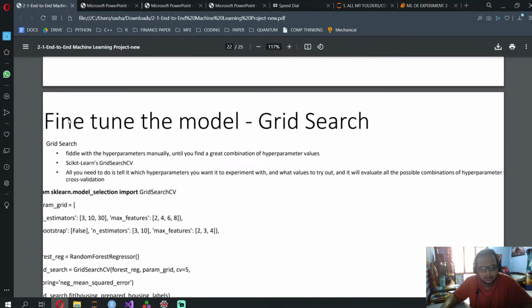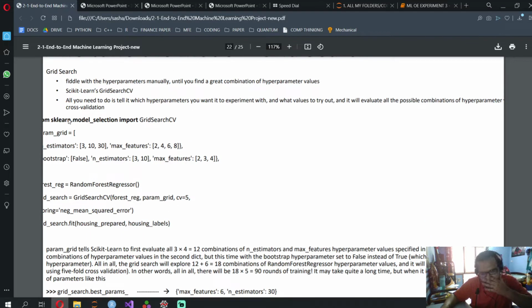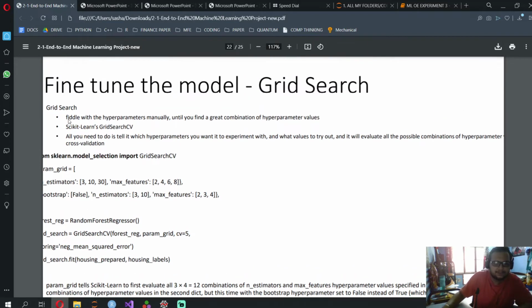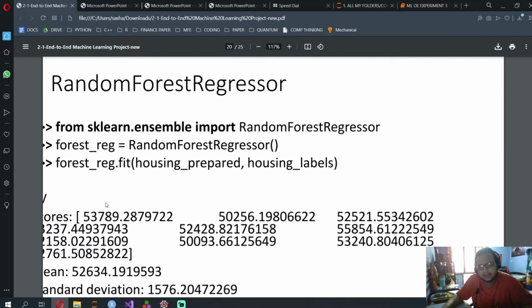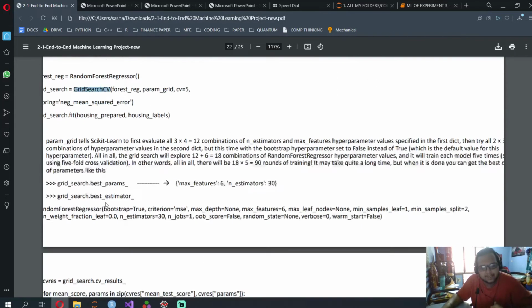Then fine tuning, grid search. This is a pain. What it does is, if you see in random forests, there are parameters called n_estimators, maximum number of features to take, and I think there should be another one also, bootstrap. This is a dictionary and it's saved into a list, which is the random forest grid, param_grid. Then what you do is, remember how I said cross validation does it for each set of data and for each tuning parameter? Same thing, but it does it for everything.